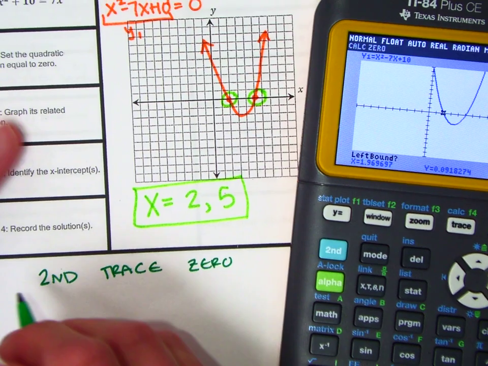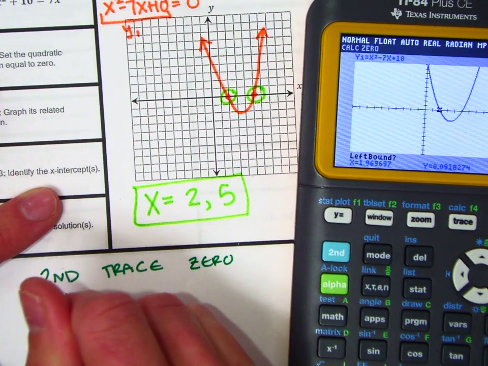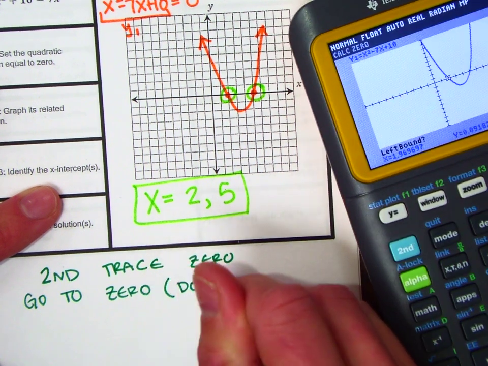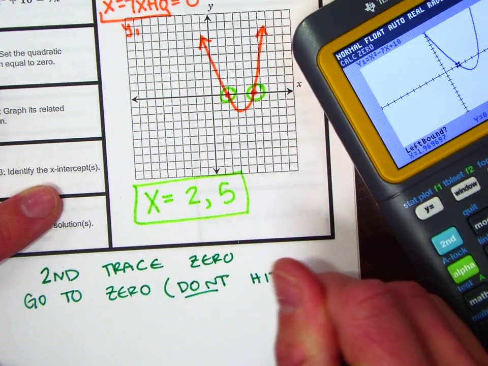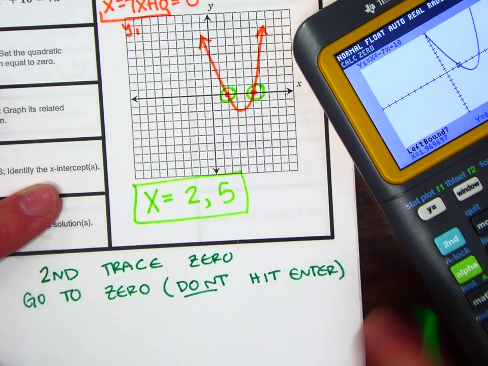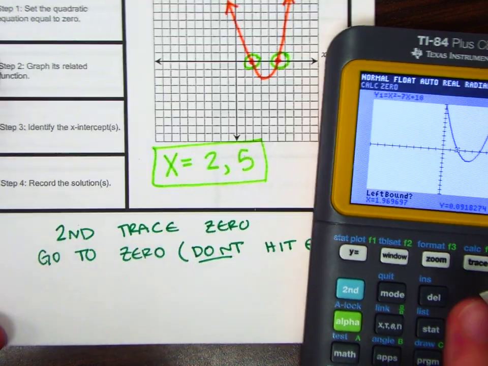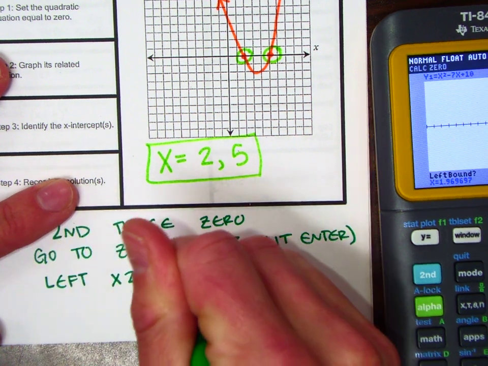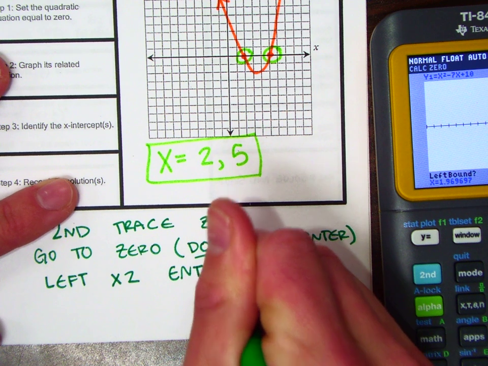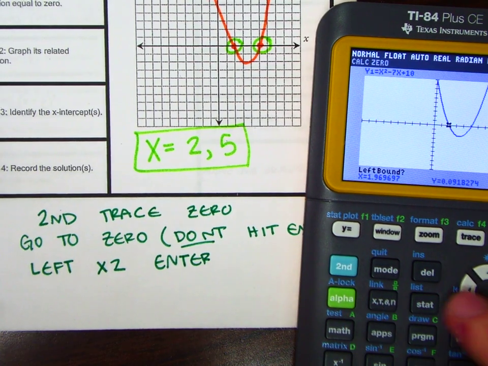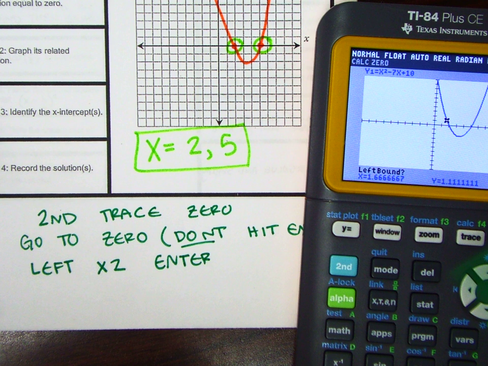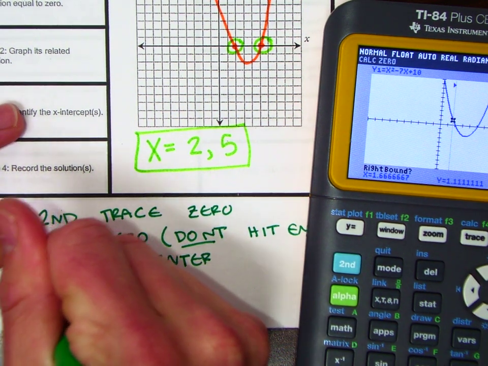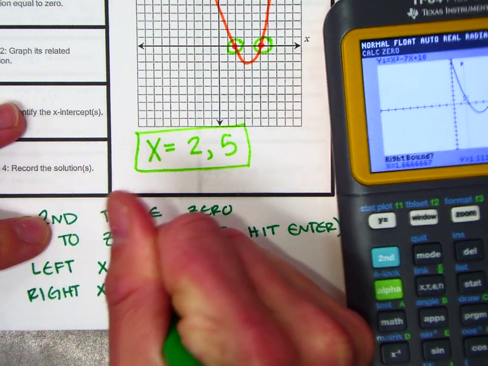So go to the 0, but don't hit enter. Do not hit enter, just move it toward the 0. You need to go left 2 times and then hit enter. It really doesn't matter if you go twice, you just need to get on the left side of your 0. So normally 2 times will do it and push you on the left side of it. And then we're going to go right 4 times and hit enter.